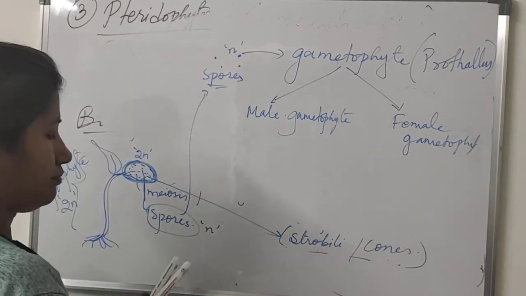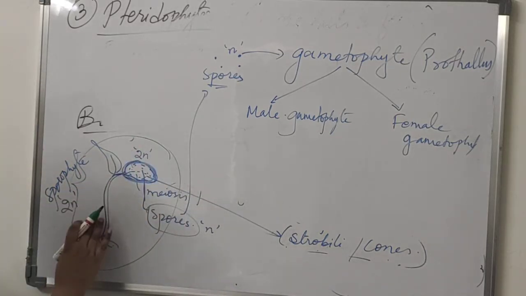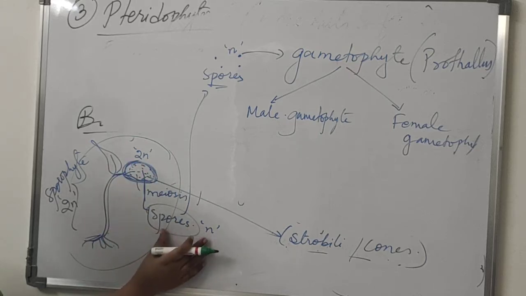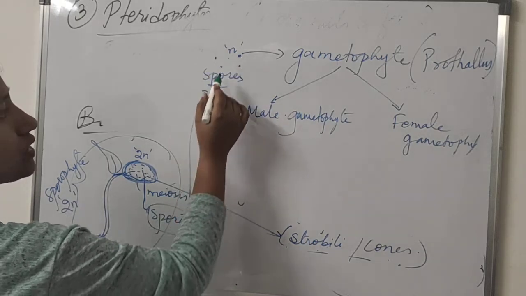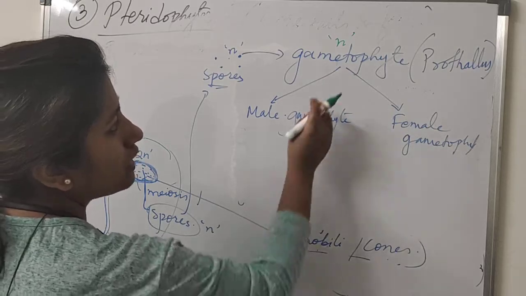For example, this is the main body. Remember, this is the main body, the sporophyte. From this sporophyte, from this strawberry, spores are formed. From the spores, I'm drawing the spores here, all the dots are spores, which are haploid. From here, the haploid gametophyte is produced.